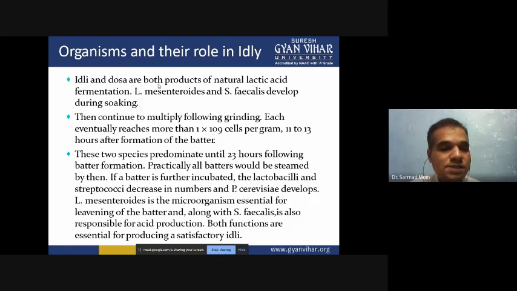These two species predominate until 23 hours, followed by the batter formation, and practically all batter would be steamed by them.